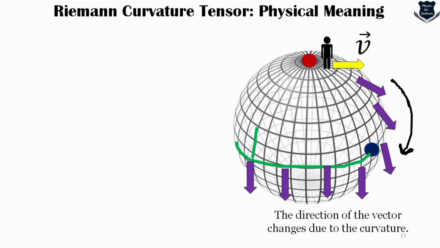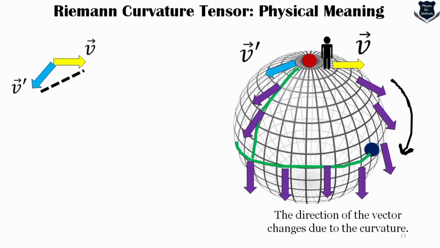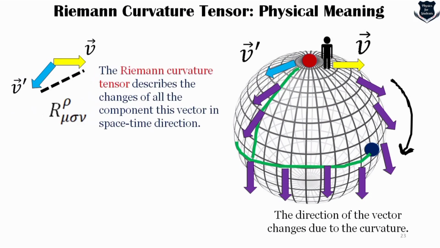And now from here, I want to move to the North Pole as shown in the green arrow. I'm trying to keep this vector the same, but eventually it has come to this yellow, blue, the center one, right? So it is the V prime, the vector which we started with, V, moving along the sphere, has eventually changed its direction. So now if I take out these two vectors, we find there's a significant difference between V and V prime. And that is what is measured by the Riemann curvature tensor.